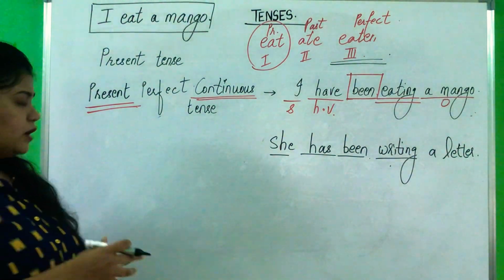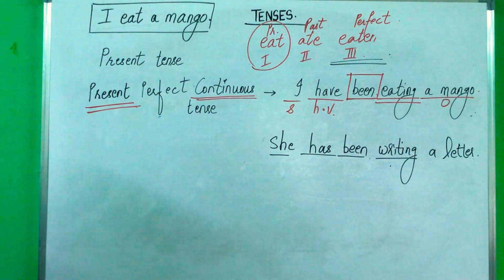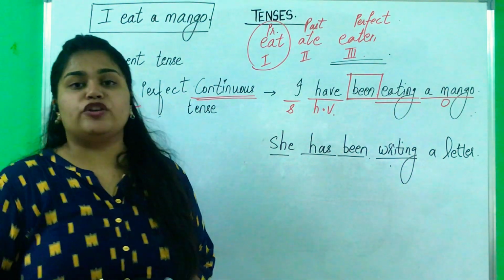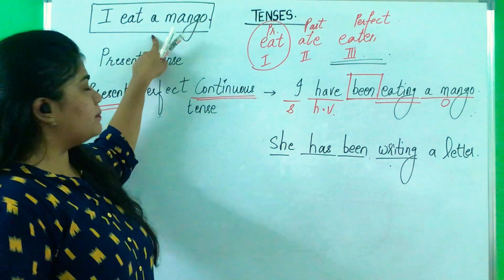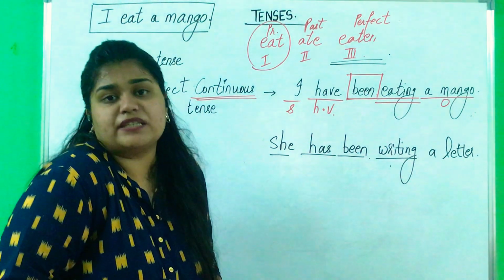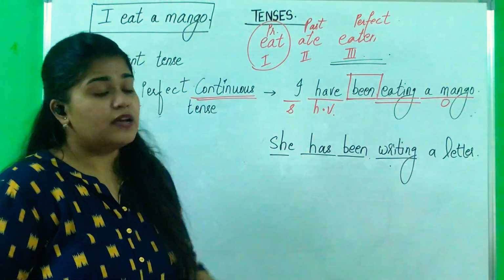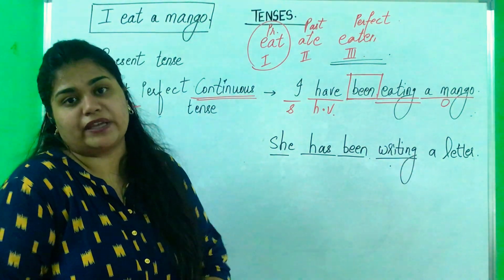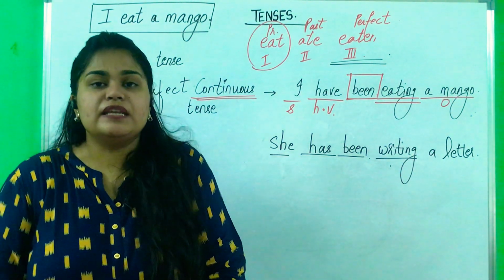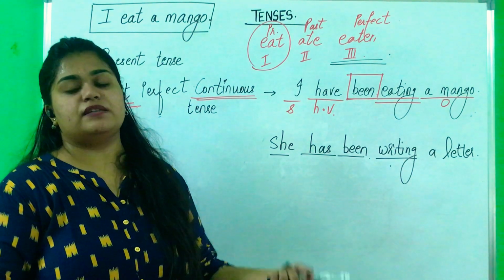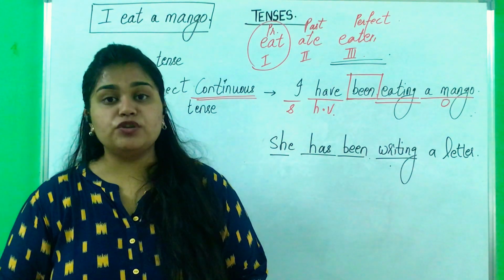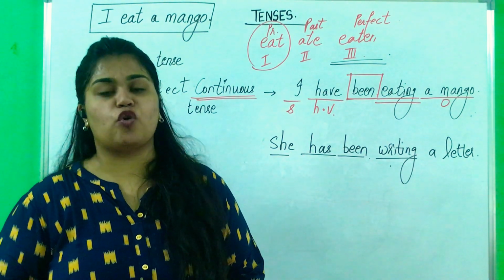So before stopping the present tense here, I am going to again tell you, I eat a mango, simple present tense. I am eating a mango, present continuous tense. I have eaten a mango, present perfect tense. I have been eating a mango, present perfect continuous tense. Part 2 of this video will be about the past tense. So please stay tuned.